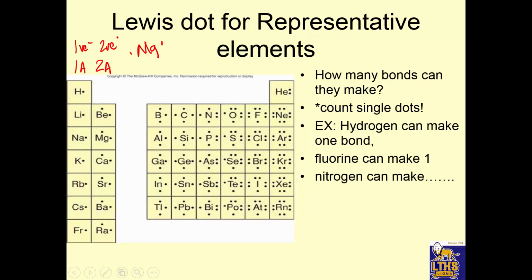All right. So one thing that you can tell from an element in its dot structure is how many bonds it can form by counting the single dots. How many bonds can they make? Count the single dots. So hydrogen can make one bond because it has one single dot. Fluorine can make one bond because here's fluorine. It has one single dot, so it can make one bond. Nitrogen can make, oh, this is what we did on the other page, 1, 2, 3 bonds because it has 3 single dots. That helps us decide when they start to bond with other atoms what they're going to do.